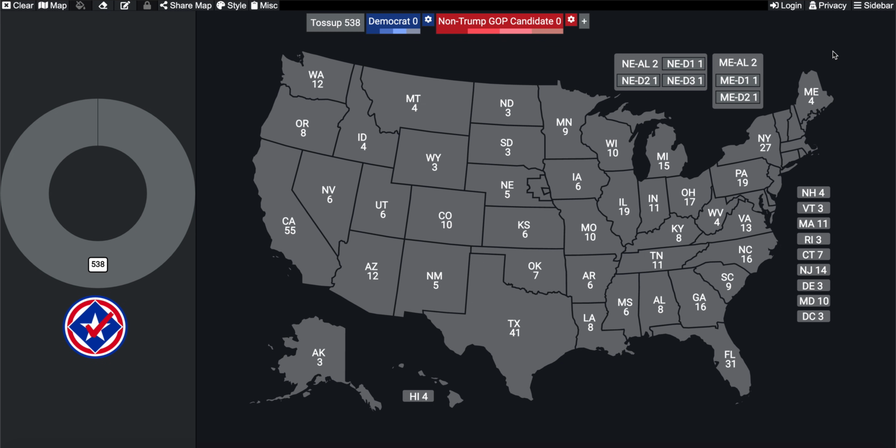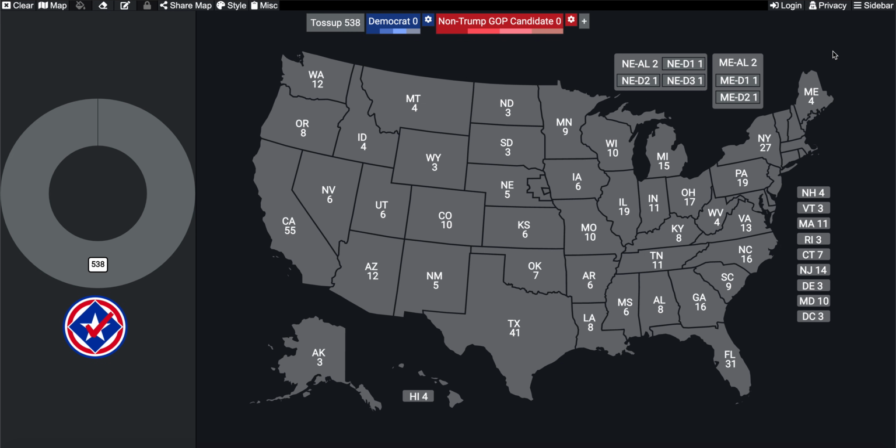What we're going to be looking at is a completely different type of electoral map. And while many states may remain competitive, because I'm going to rate and characterize all of them, at the same time, I would also like to point out that the margins do matter. And that's what I want you guys to take a look at. When you're watching this video, you may see Nevada still remain as a swing state, but look at the margin. You may still see Texas remain as a swing state, but look at the margin. So as we go through this map, that's one thing I want you guys to point out.